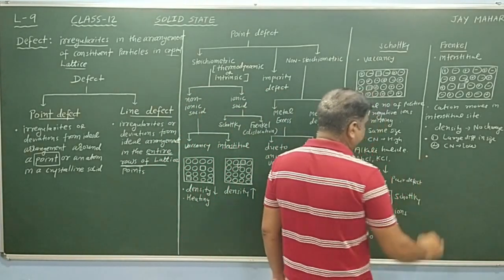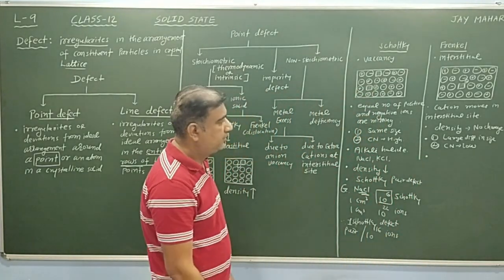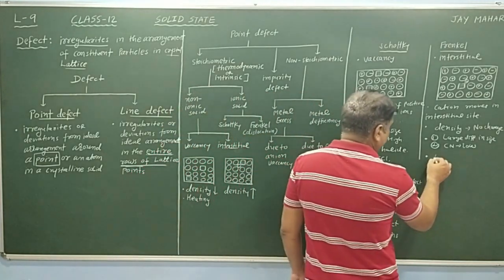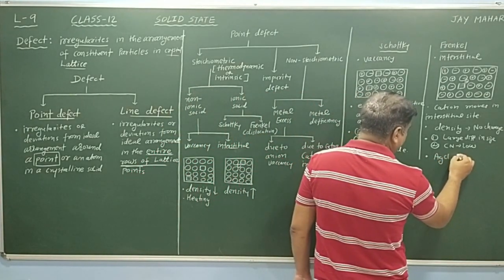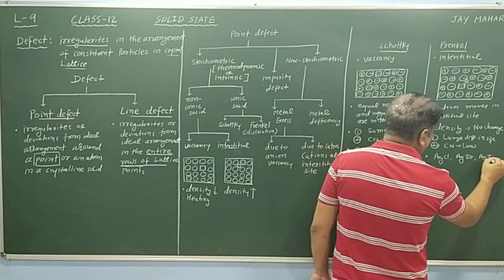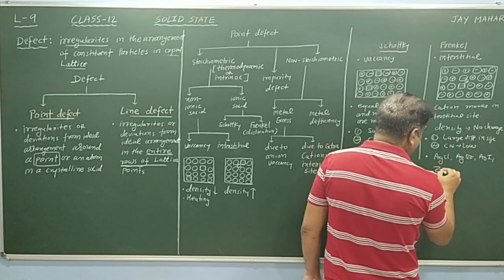In which type of compound is it found? Generally halides of silver. That means it is found in AgCl, AgBr, AgI, and ZnS.